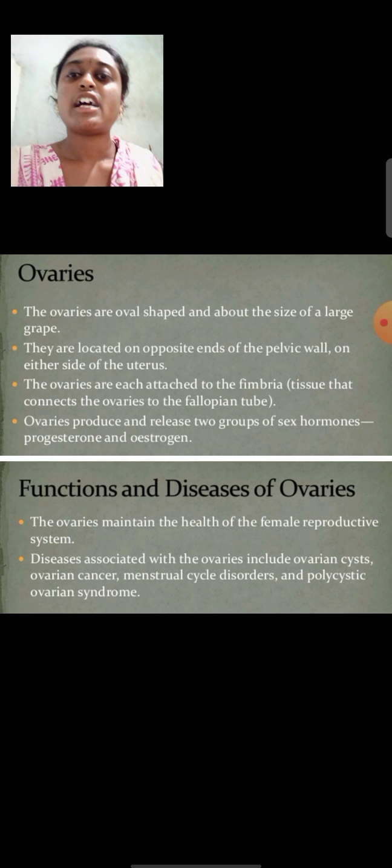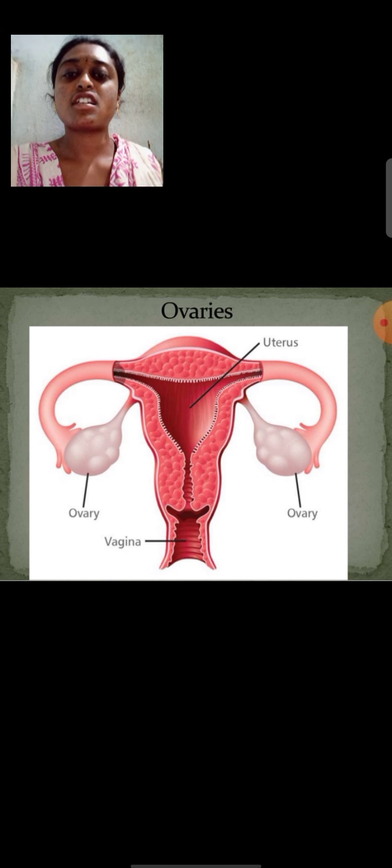So this is about the testis. Now see here, this is the structure of the ovaries. These ovaries are oval shaped and about the size of a large grape, and they are located against the pelvic wall on either side of the uterus. These ovaries are connected by the fallopian tube, and we all know the fallopian tube is the site of fertilization.